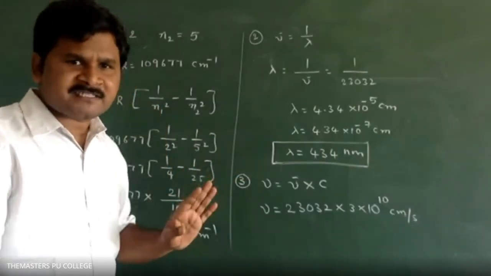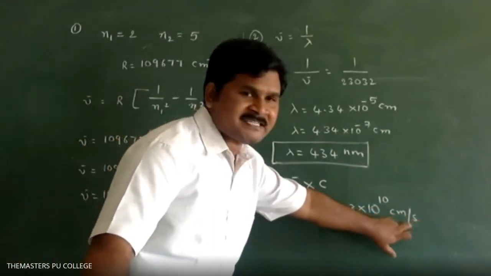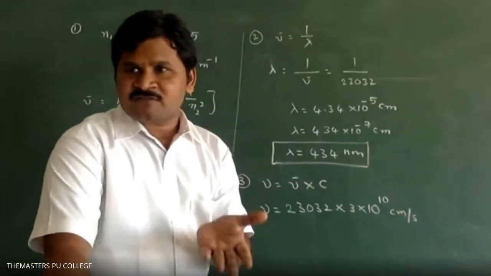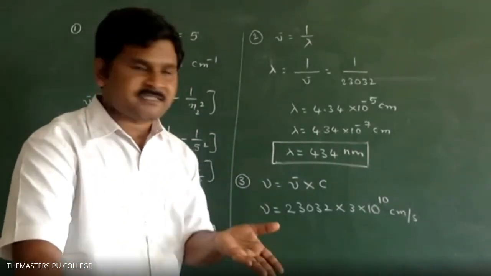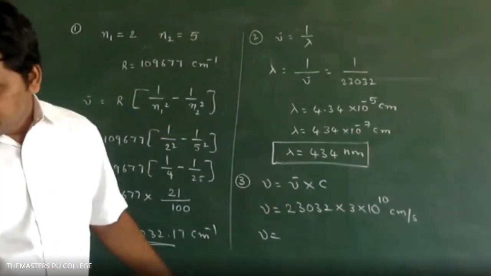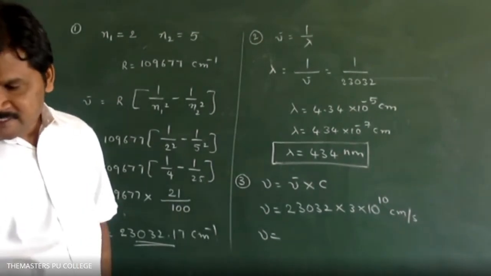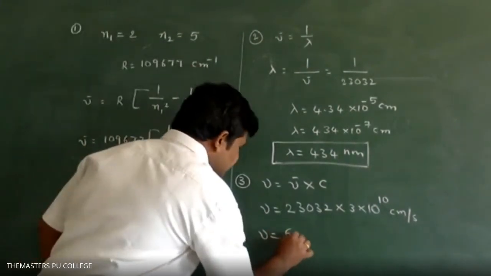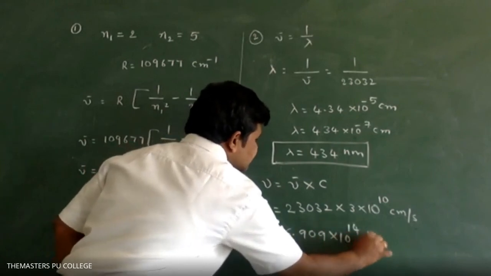Here centimeter inverse and centimeter will get cancelled, sir. Per second is the unit for frequency, and per second is nothing but hertz. So that's why nu is equal to, you will get, round figure I am writing, 6.909 in scientific notation into 10 power 14 hertz.